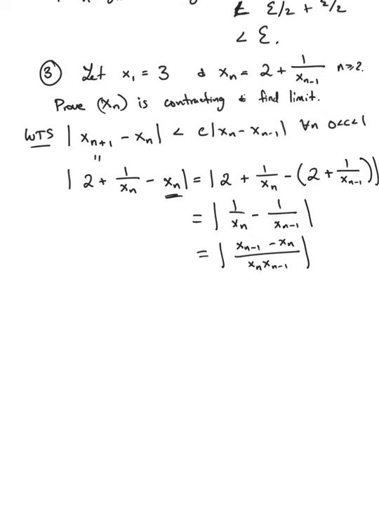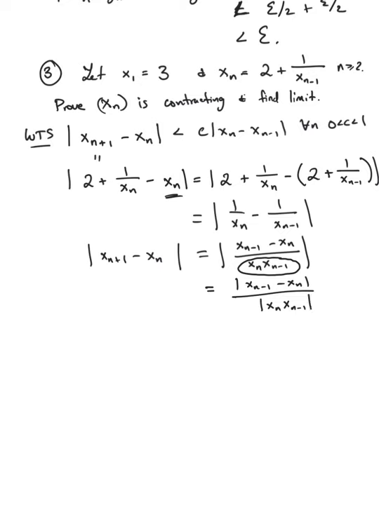Okay, so this is good. This is where we've gotten to the point where we can compare these. And of course what we want to do is say that these terms are, well, so I can write this absolute value as xn minus 1 minus xn over this product.